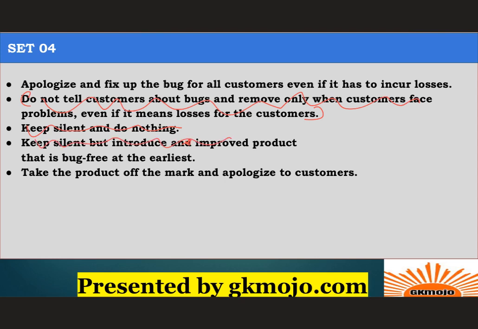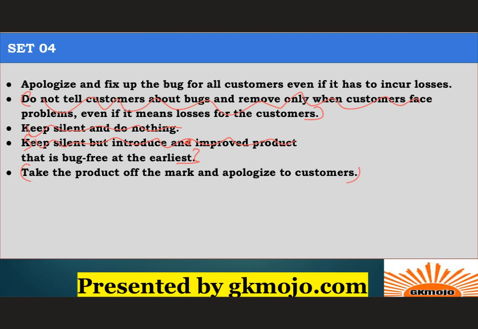You're keeping silent, that is, you're trying to suppress the issue and introduce something that is bug free at the earliest. So what about the people who have bought it earlier? They will have to suffer. Even if you introduce a new product that is bug free, the initial customers who bought your previous product, which has bugs, will be at a loss. So ethically wrong. Option E: take the product off the market and apologize to customers. Partially correct, but is it solving the problem?